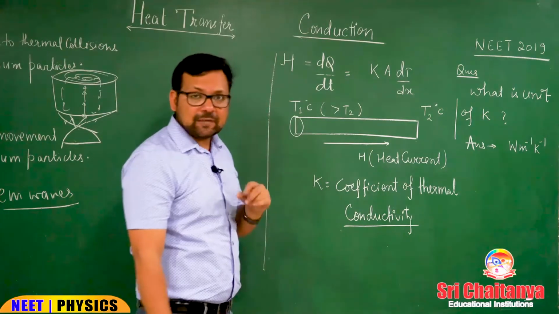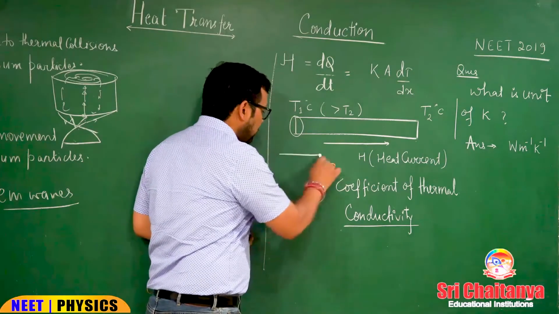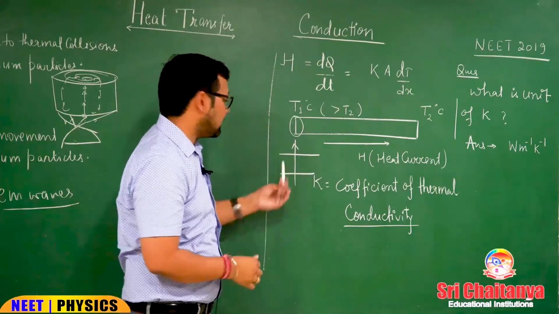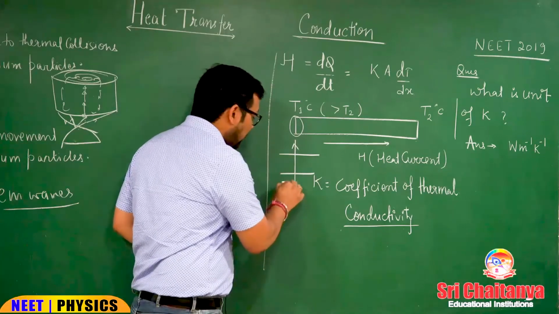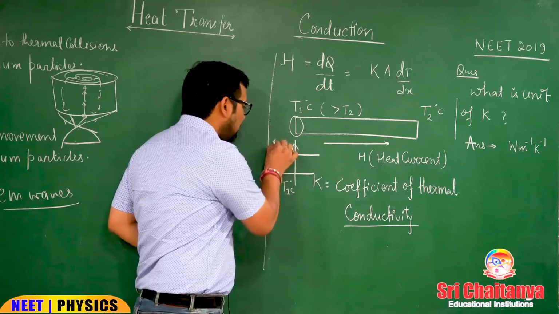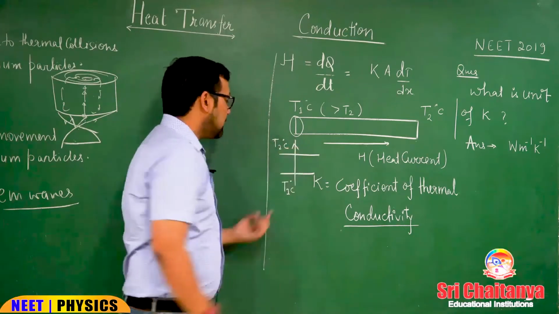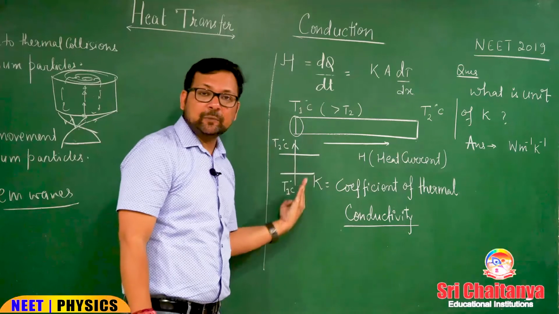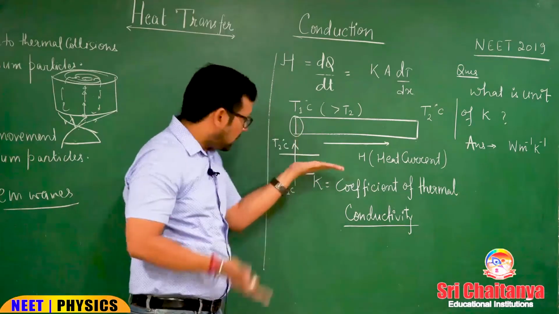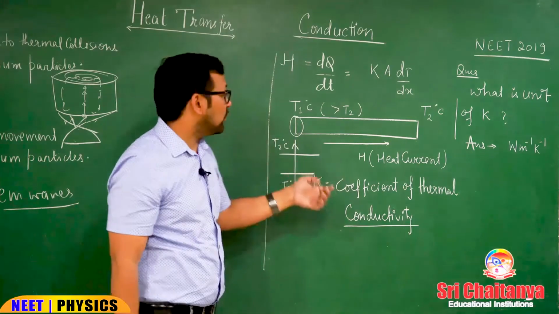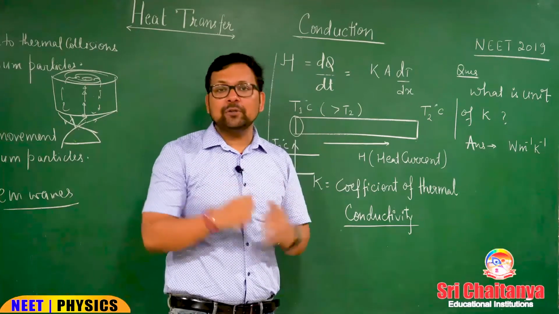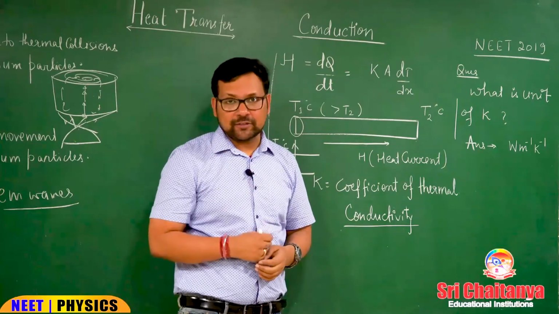But suppose in some question this is the rod and heat is flowing like this. Which means the lower end has been maintained at higher temperature and the upper end at lower temperature. Since heat is flowing like this, this is the direction of heat flow. So the area perpendicular to this flow, that is this curved surface area, will be taken. So in this formula, A is the area perpendicular to the heat flow, not the cross-sectional area.